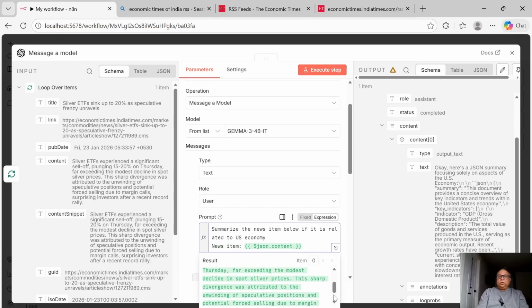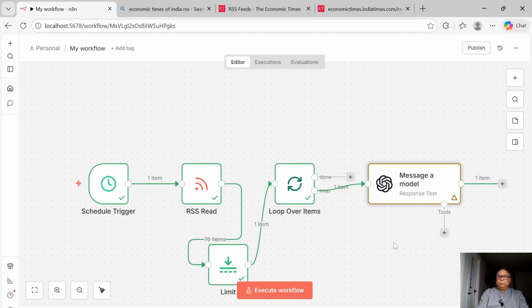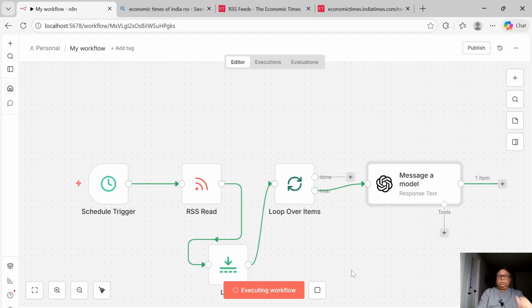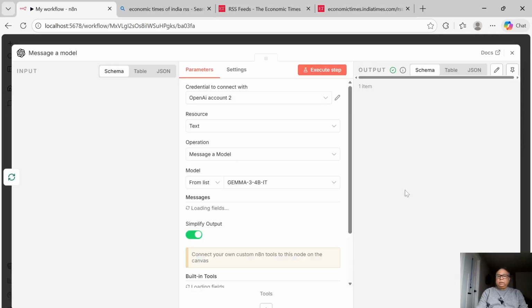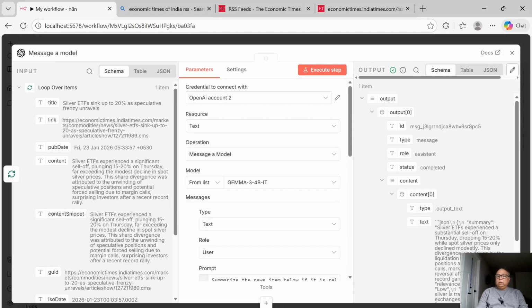All right. So now let's see if this works. Okay. Let's again execute the workflow. Okay. So the workflow has executed right now. Let's see what it is telling us.